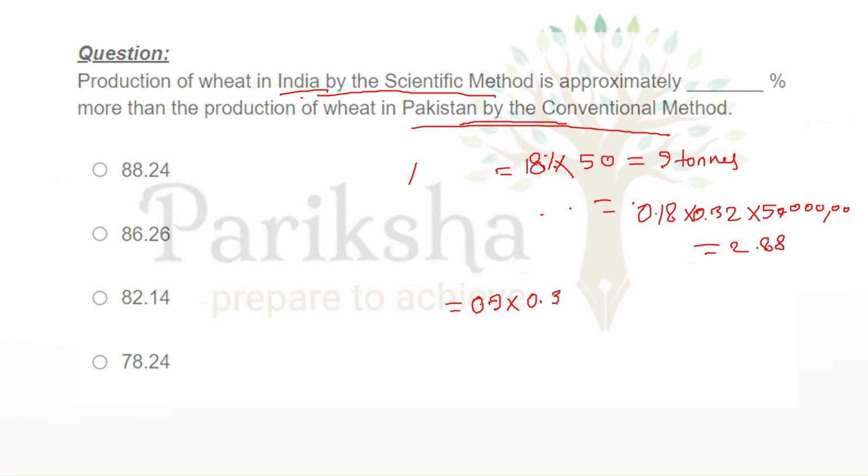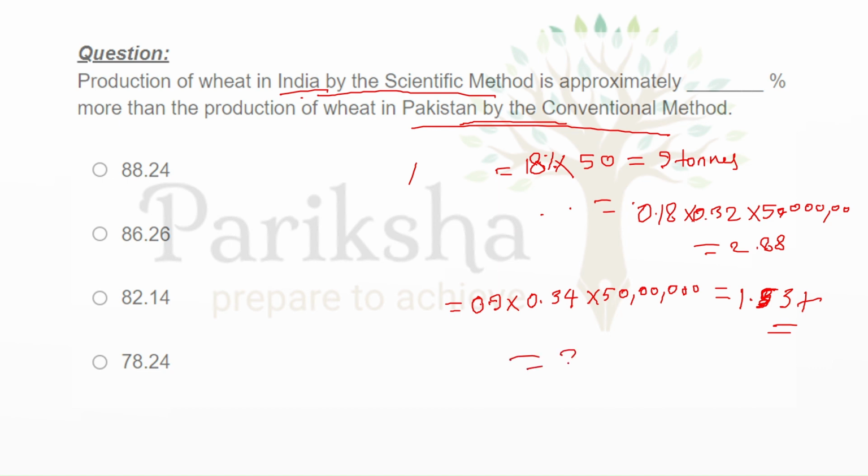So it will be 0.09 multiplied by 0.34 for the conventional method, multiplied by 50 lakh ton. So it will come around 1.5, about 1.53 lakh tons.